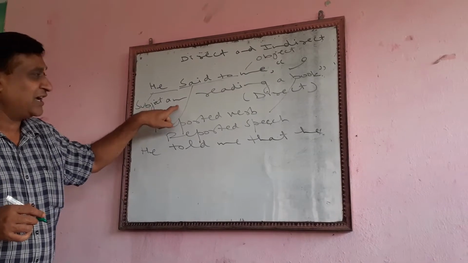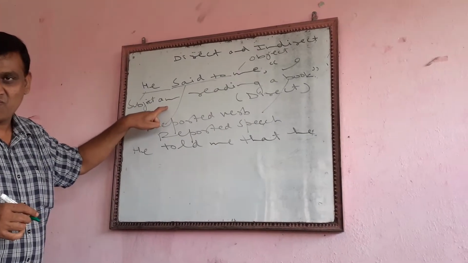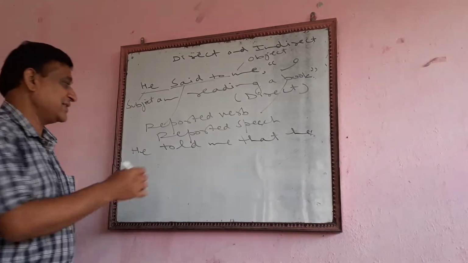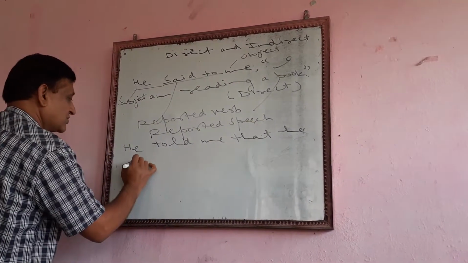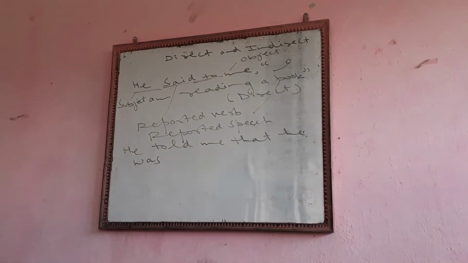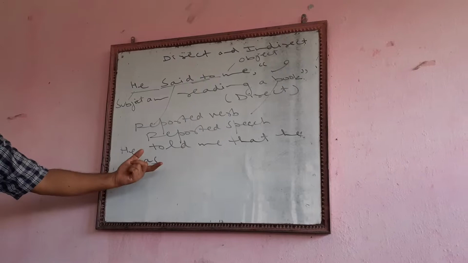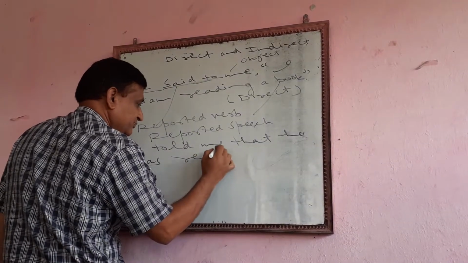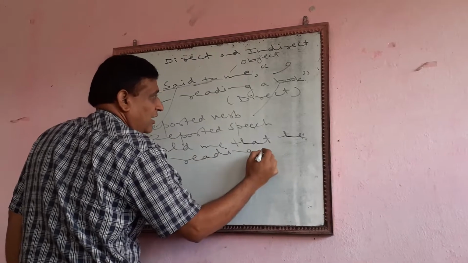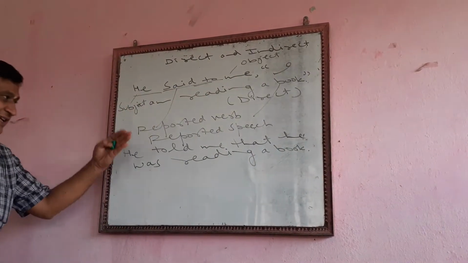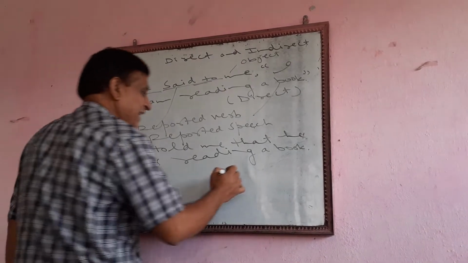Here we placed am. So in place of am we will be placing was, because we are talking in past tense. Reading a book. This is a very simple sentence. This is direct, indirect.